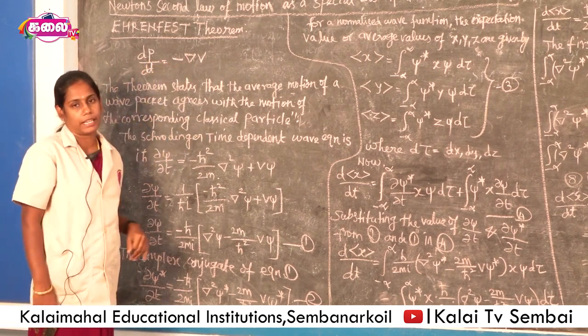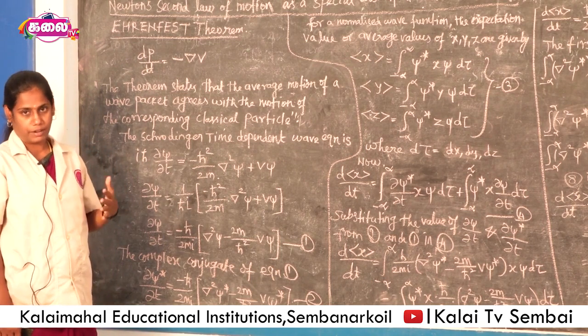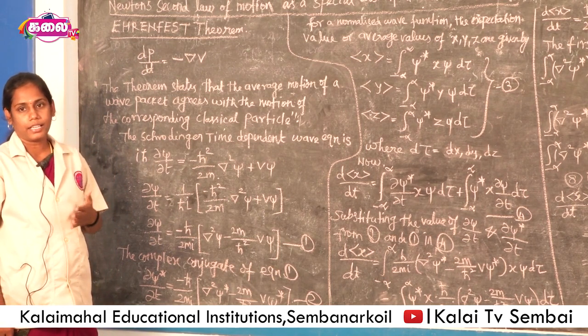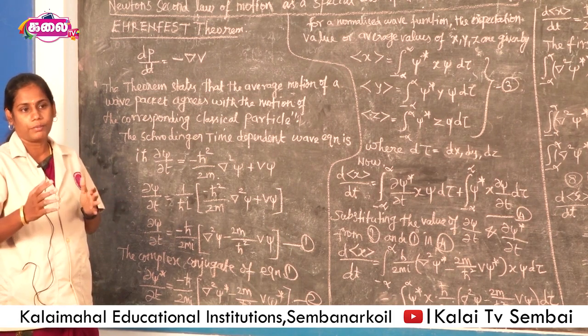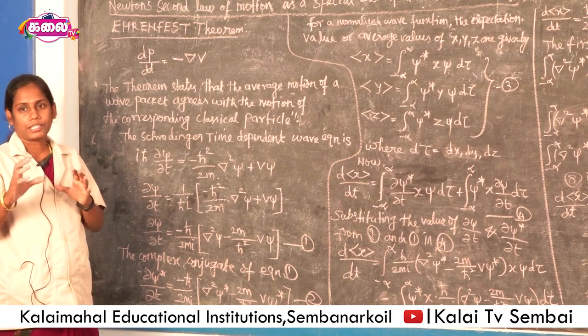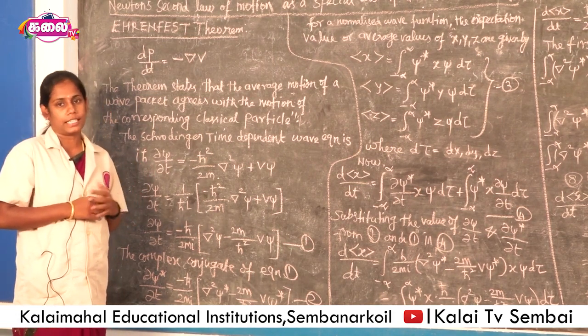We know in classical mechanics Newton's second law of motion: F is equal to m into a, mass into acceleration. It is nothing but force. If we give force to any object, it is equal to the mass of the body times acceleration. This is Newton's second law of motion in classical mechanics.